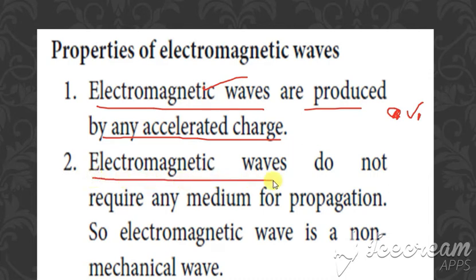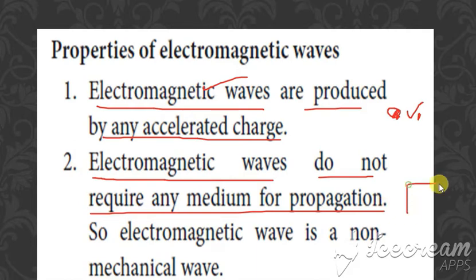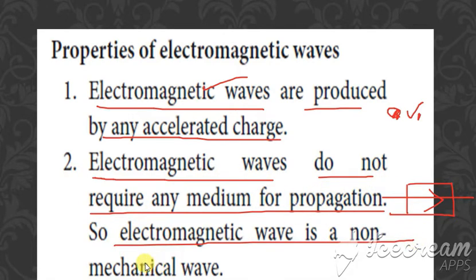The second point is that electromagnetic waves do not require any medium for propagation. It's not that they can propagate only through air or any one medium, but they can propagate through all mediums. So electromagnetic waves are non-mechanical waves. Non-mechanical means they can travel through any medium. So these are the first 2 points.